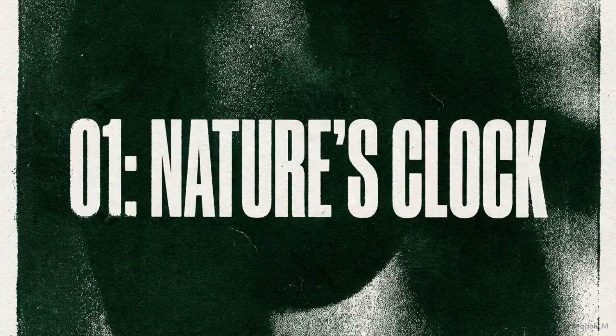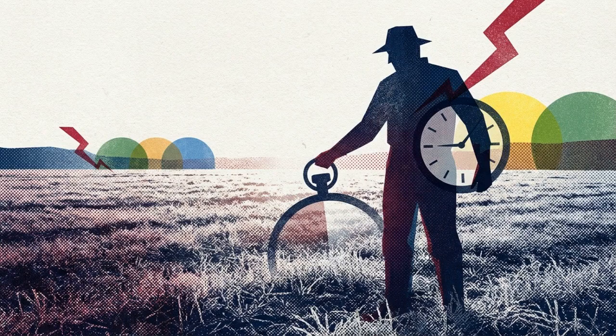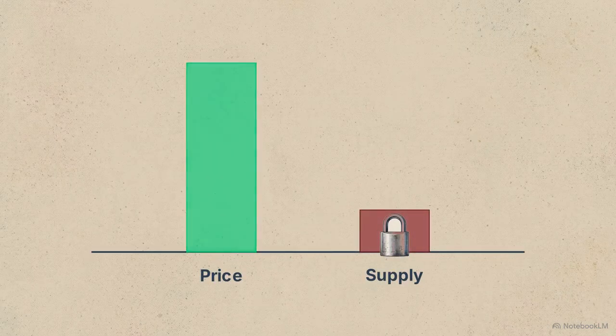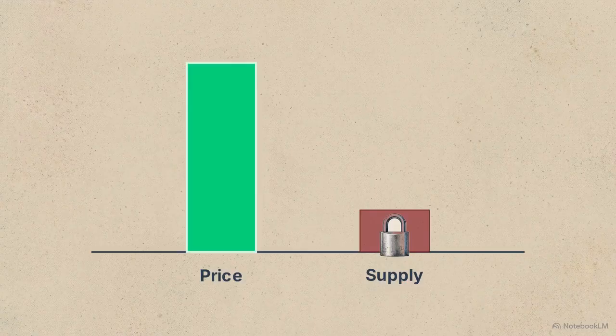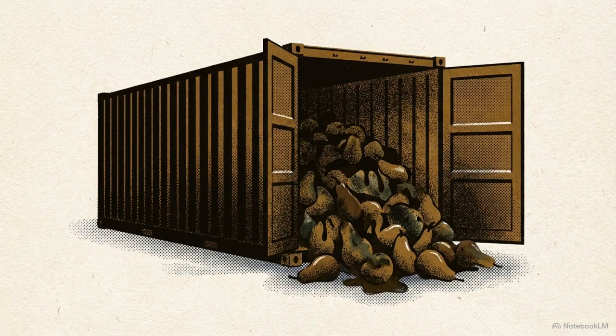The very first limit is the biological cycle. While a factory can add a third shift to increase output overnight, an agricultural producer is bound by planting windows and herd gestation. Supply remains rigid, even when price signals demand expansion. The second major limit is strict perishability. Fresh food has a narrow window for handling. A minor logistical delay, or a cold chain failure, destroys the economic value of the output entirely.